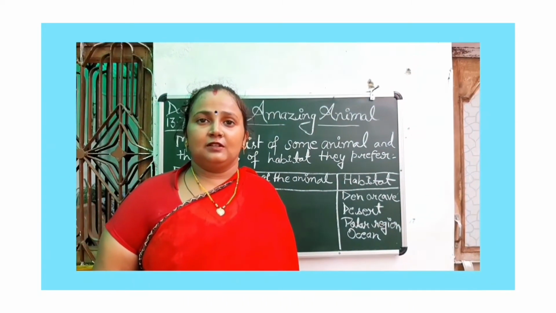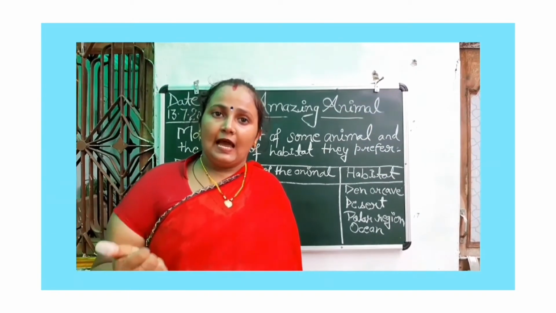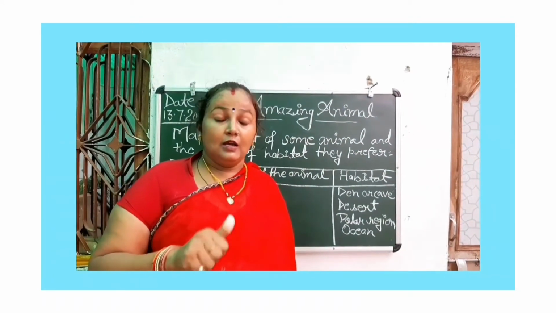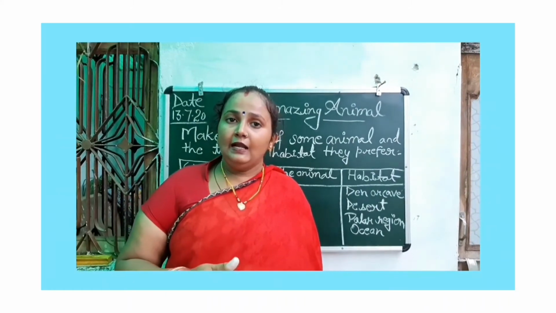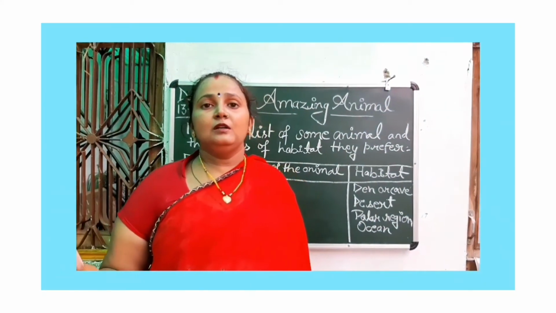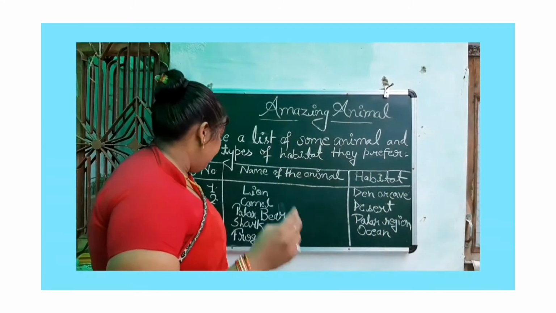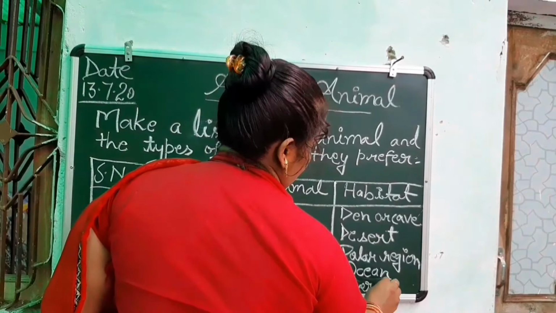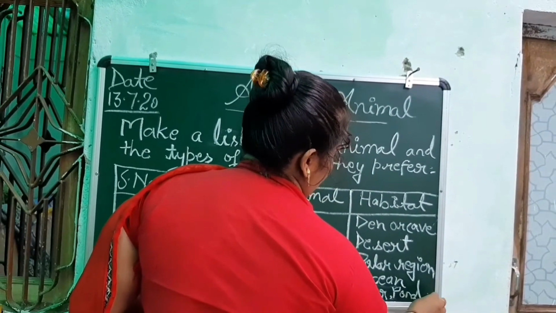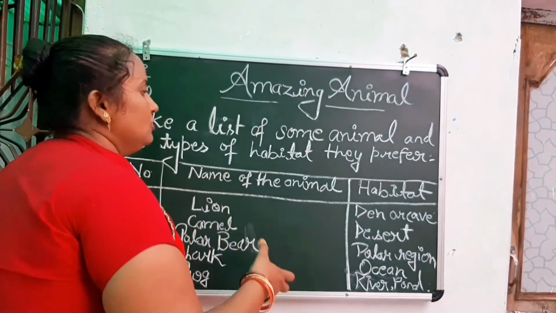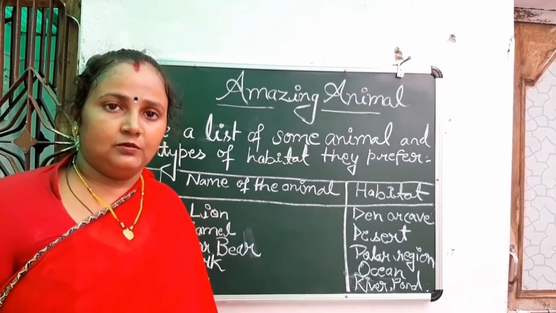They are living in both places, on land and also in water, right? So they all are called the amphibians. Pond. Right? So copy it in your notebook. Okay?